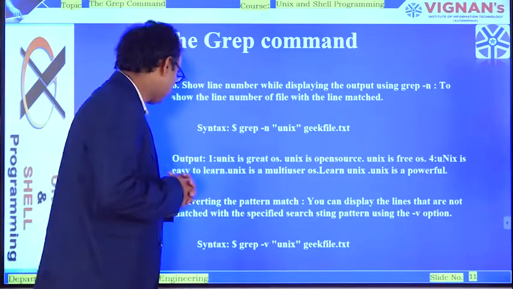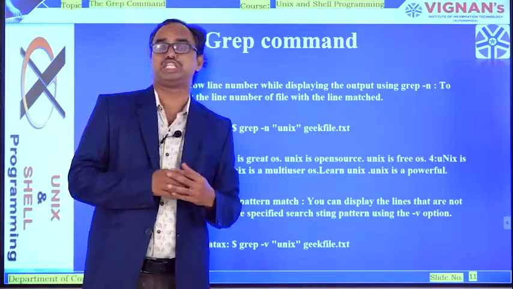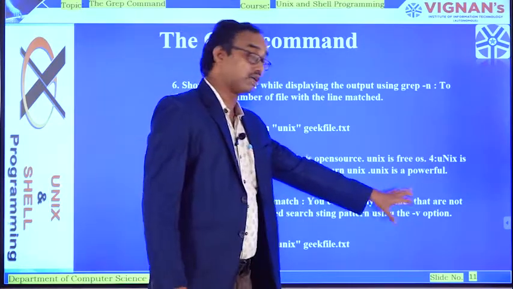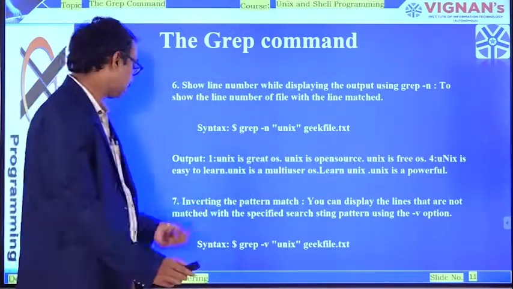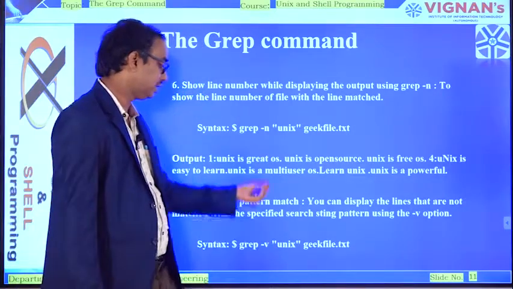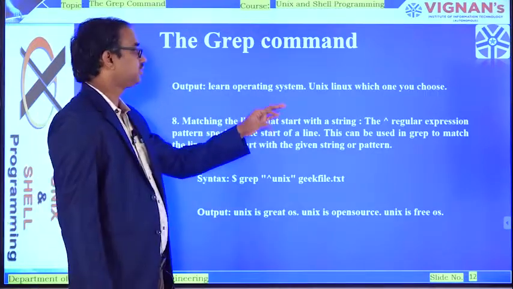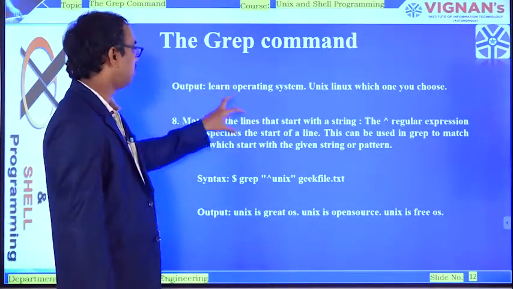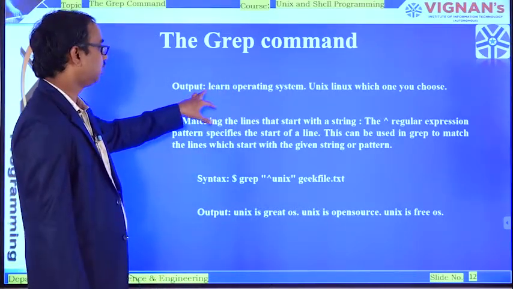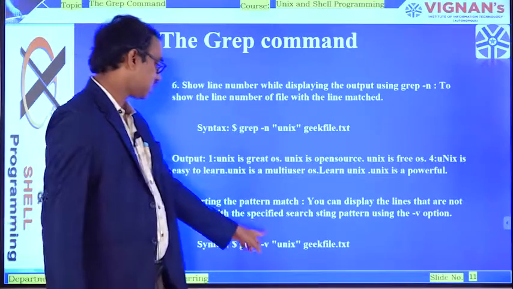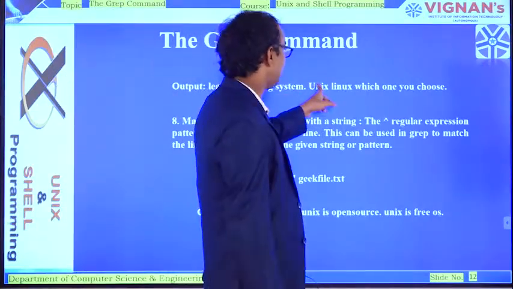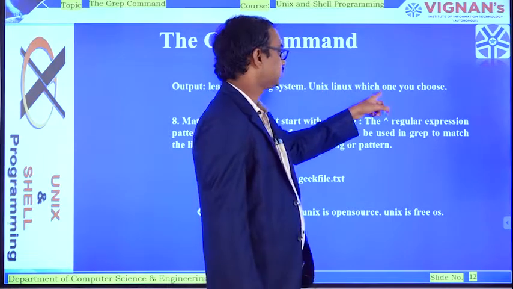And then the seventh example tells us about inverting the pattern match. The exact meaning of inverting the pattern match is that you display the lines that are not matched. Now coming back to the syntax: $ grep, then option -v, pattern name, and then the file name, which is geekfile. So wherever the particular small-letter Unix is not there, only those lines will be displayed. According to our given data, first it will display the output as learn operating system. We have taken it as all small letters, so that is the reason why. This will display the second part as capital U, small nix, Linux, whichever you choose.